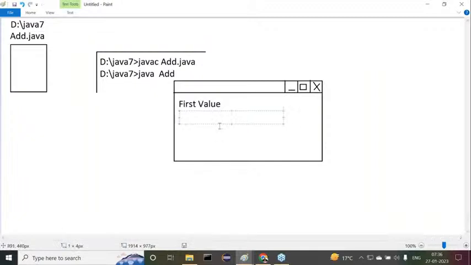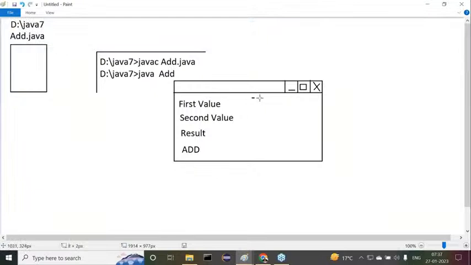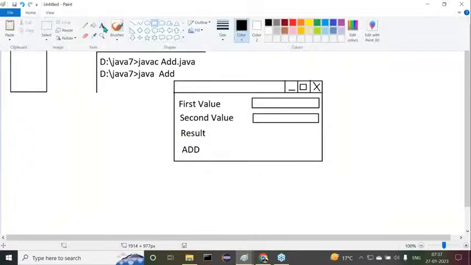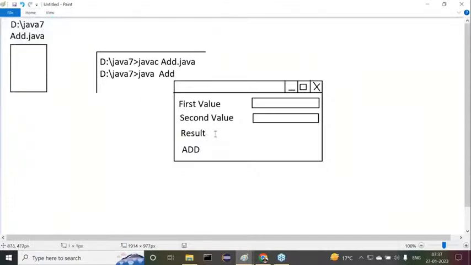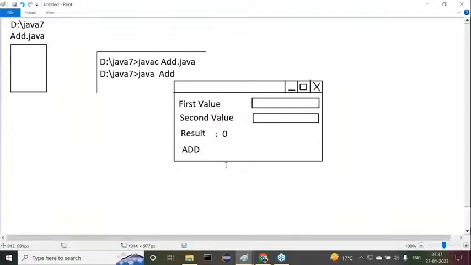Next one is the second value label. Then here we have the result label. Then here we have a button, and the label of the button is add. Here we have a text field to enter the first value. Here we have another text field to enter the second value. No text field is available to display the result. Initially the result is 0.